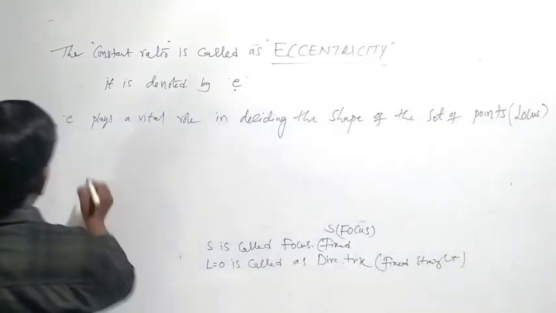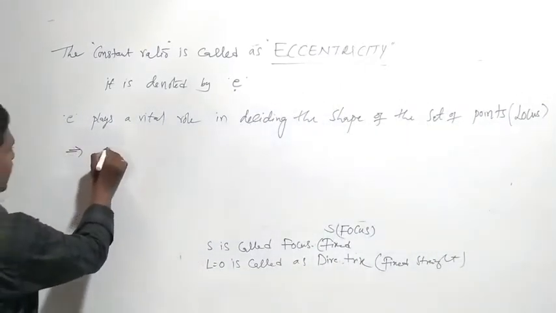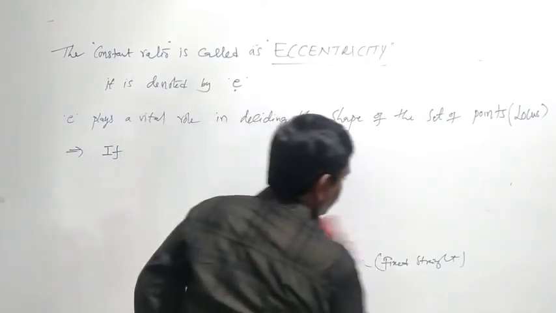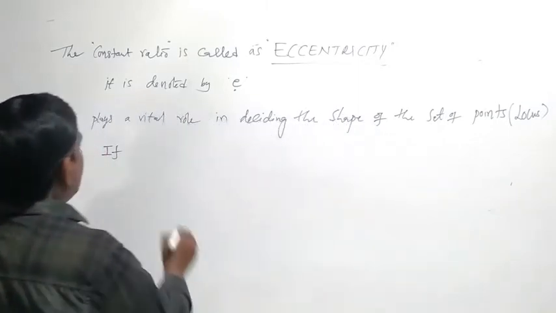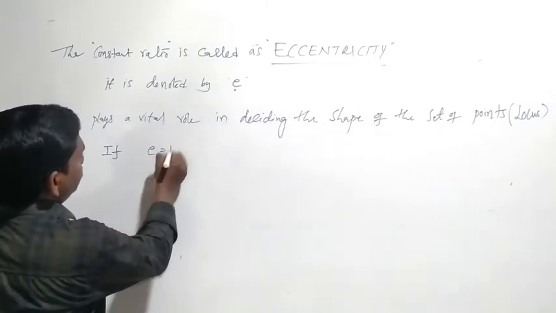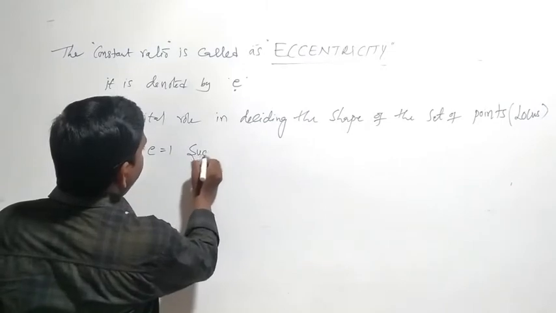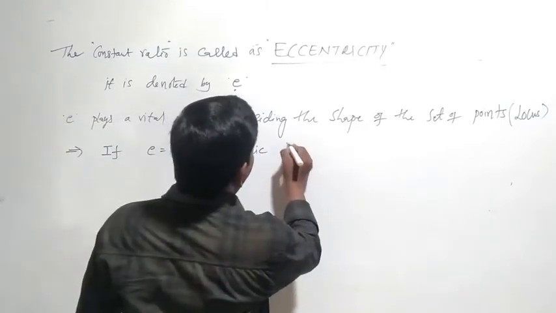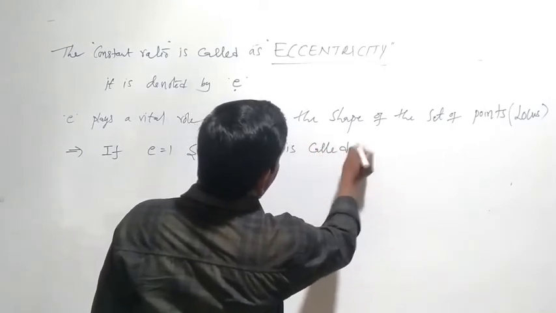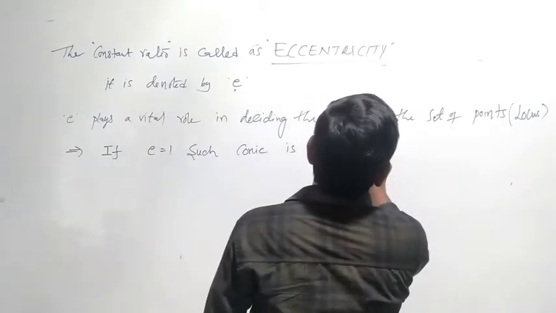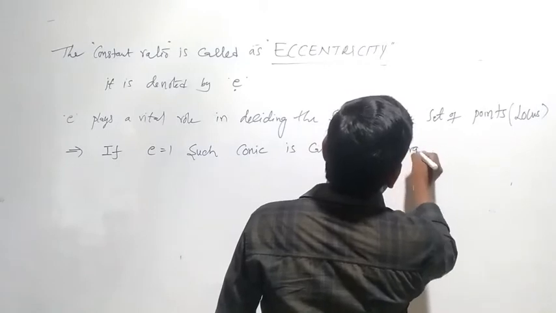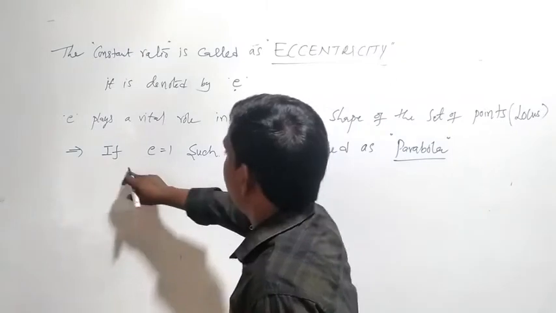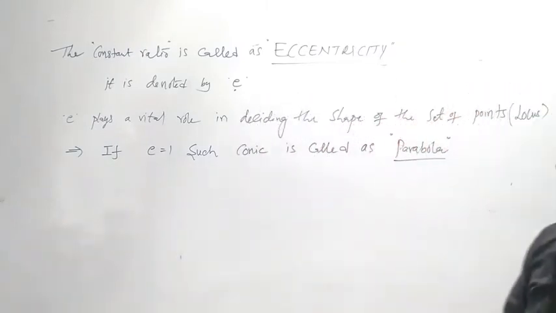So if e equal to 1, such a conic is called a parabola. If e equal to 1, the constant ratio is unity.